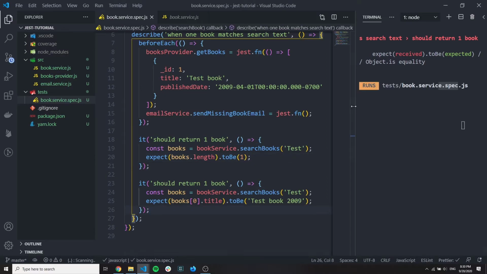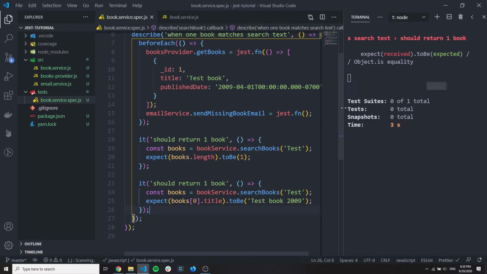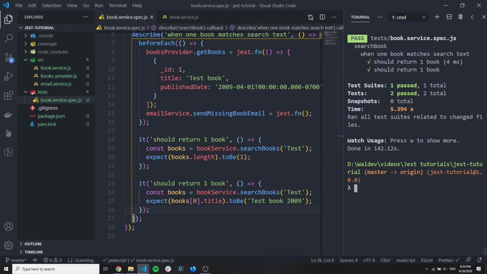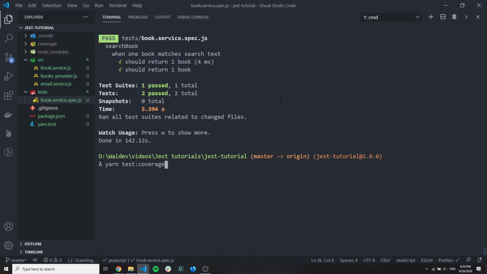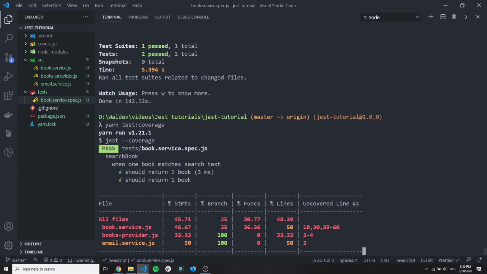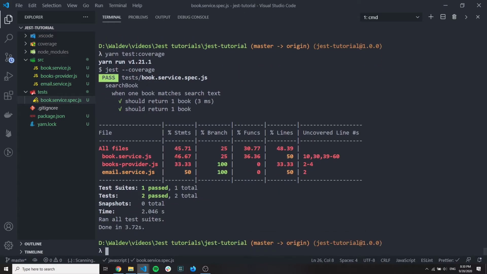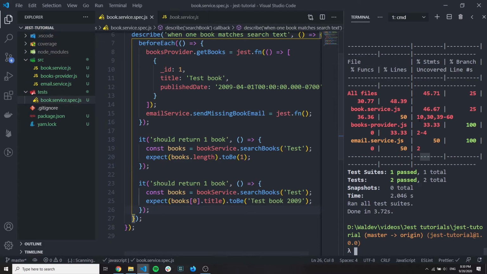So let's see if by this our coverage actually increased. Run the test coverage again. And see, now we have 46%. It means our coverage increased a bit, but of course not much. We will make it even more. Okay, so 36, yeah.